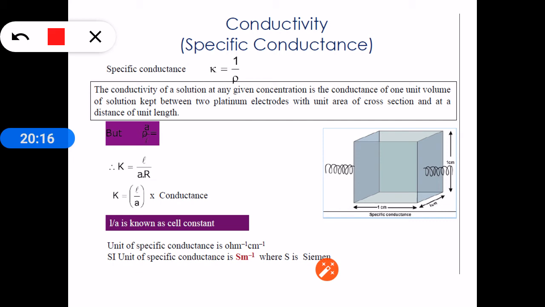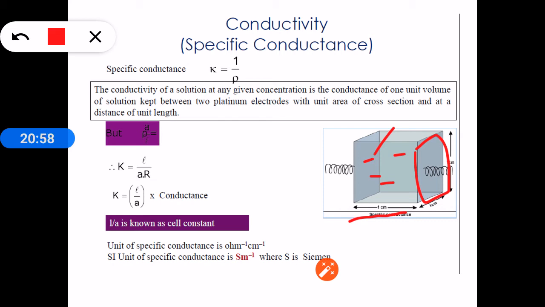Whereas in case of electrolytic conductance, it is the conductance of a solution. The solution is taken in between two electrodes which are separated by 1 centimeter length, and the area of cross section of the electrode is 1 centimeter square. Then the conductance of this electrolytic solution is called specific conductance. I repeat, the conductance of the solution which is taken in between the electrodes which are separated by 1 centimeter distance, and the area of cross section as 1 centimeter square, is called specific conductance.